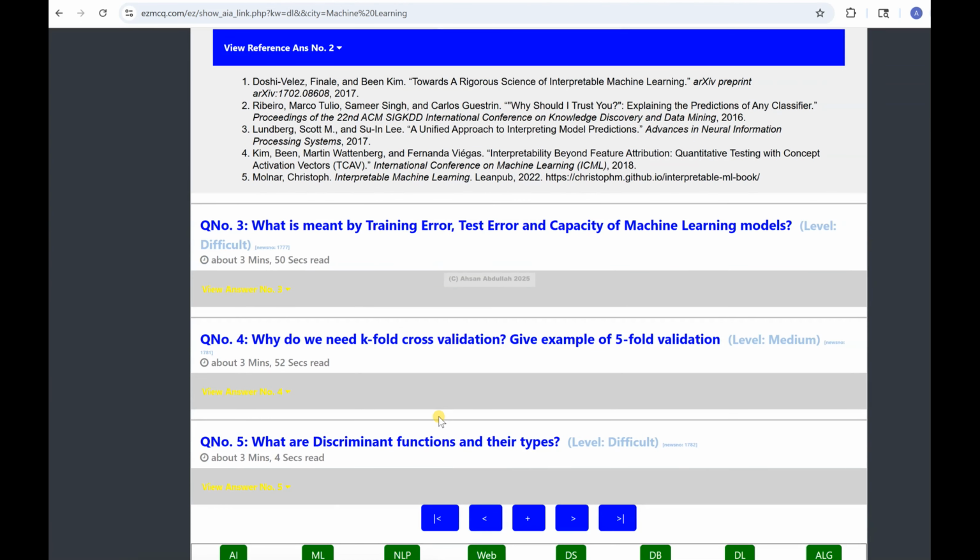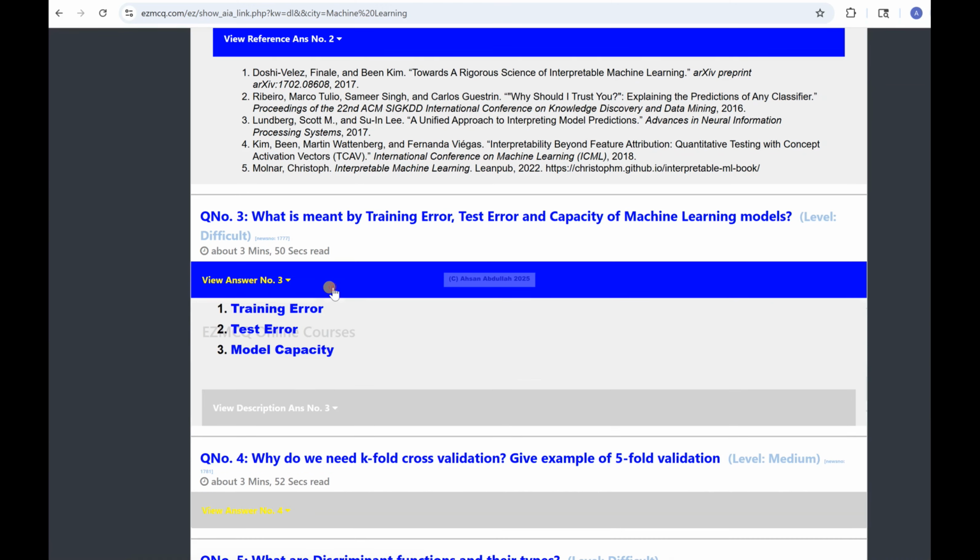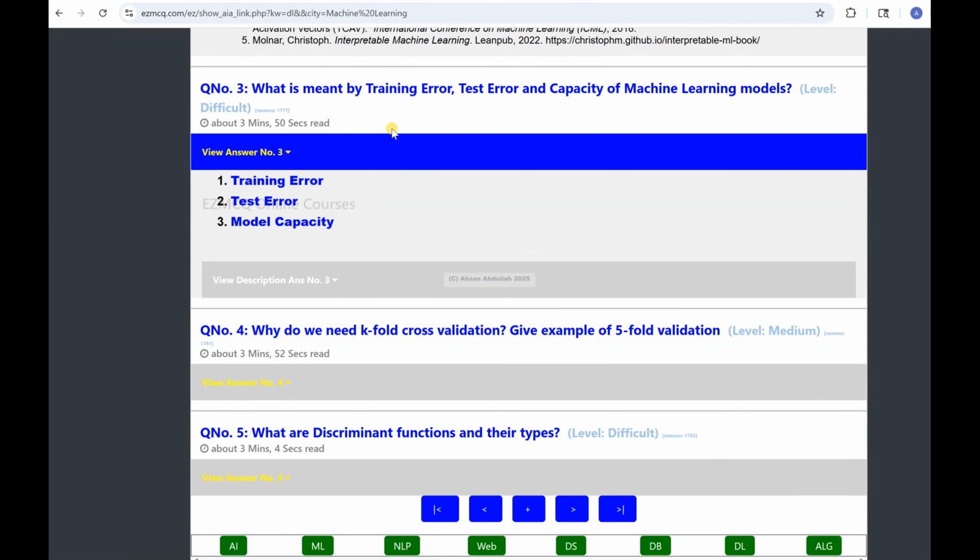But the thing is that life is not perfect. People are not perfect, and some wise person said that life is not fair. Life is very unfair, so get used to it. So these very nice systems are going to have some errors also. What are those errors? There can be training errors, test errors, and issues with the capacity of the machine learning models, the very nice models which you have developed or been using. What are those errors and how are they related? That's what we're going to discuss.